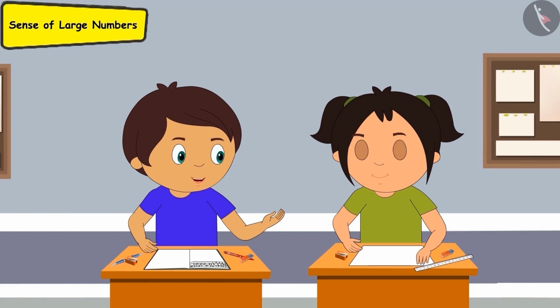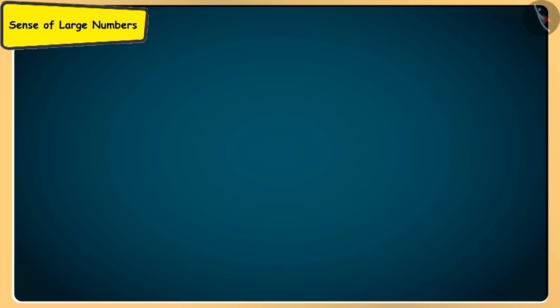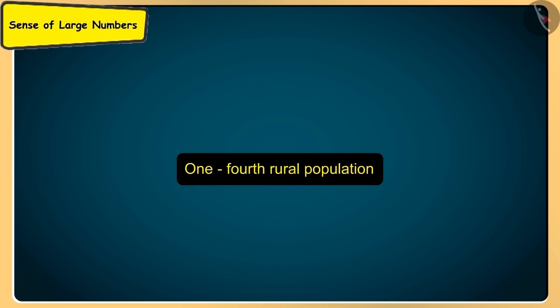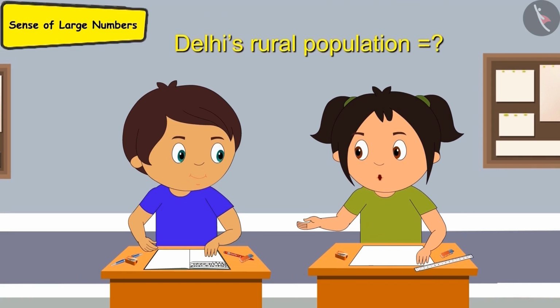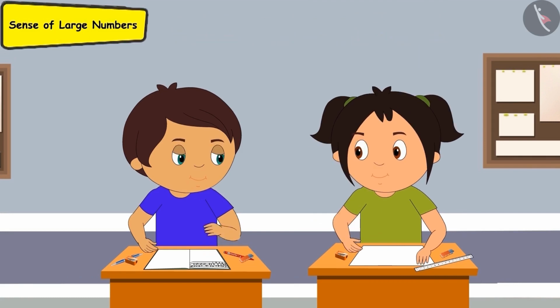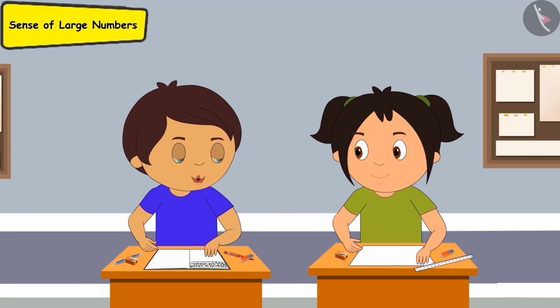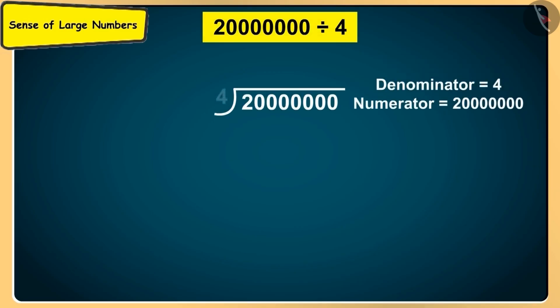Didi, it is written here that Delhi is a metropolitan city, but still 1/4 of the population here is rural population. Can you find out what could be the rural population of Delhi? Yes, Didi, the total population of Delhi is 2 crores. Like we divided 2 crores into half, similarly to calculate 1/4, we will divide 2 crores into 4 parts, that is divided by 4. 4 5s are 20 and there are 6 zeros in the numerator.